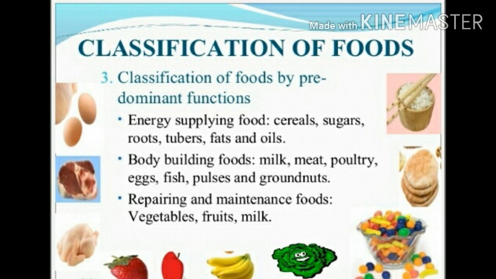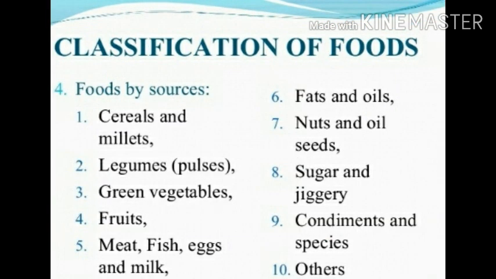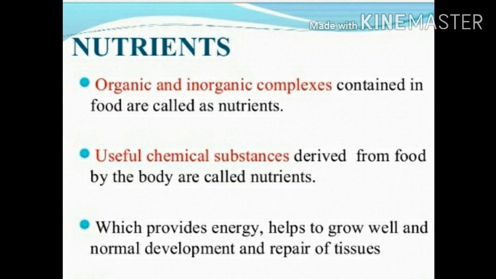And the classification of food based on predominant function: repairing and maintenance use vegetables, fruits and milk. And the fourth classification is food by sources: cereals, legumes, green vegetables, fruits, meat, fish, egg and milk, fat, oil, nuts, oil, etc.